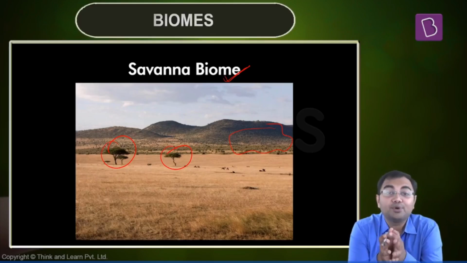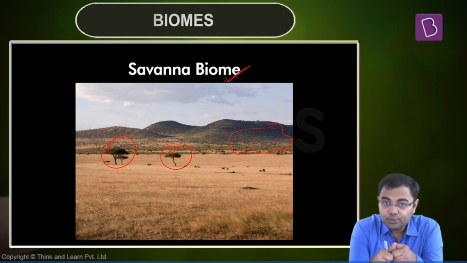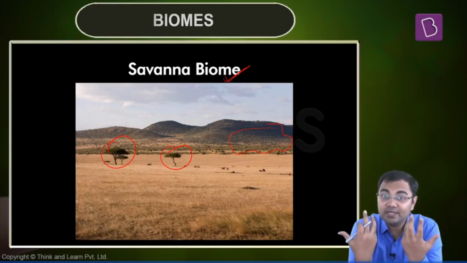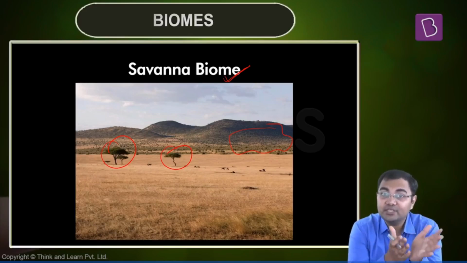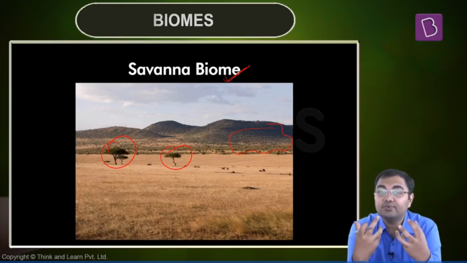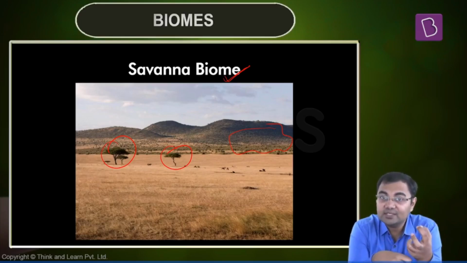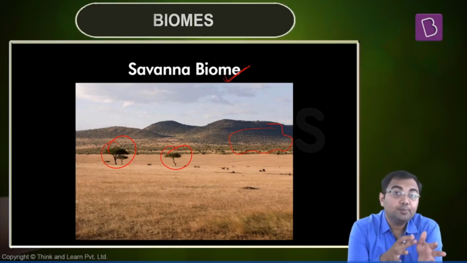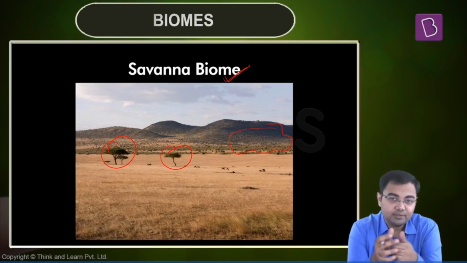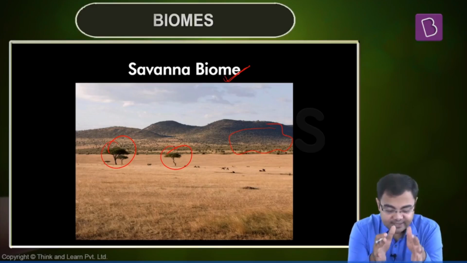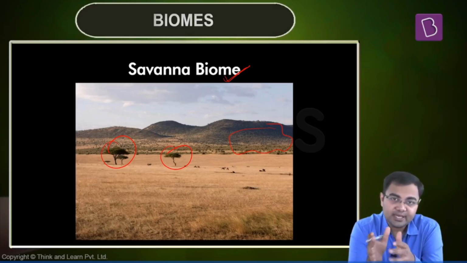Problem starts where? The problem is ultimately what has been observed is that because of human activities, these fires have started to increase. Because of the climate change that has been observed, these kind of fires have increased. So because of that, many of the species that survive in these regions, they have started to show a problem in adapting to these kind of situations. So you can say that this is one biome which is very much affected by human activities as well. So these are the things that need to be kept in mind.